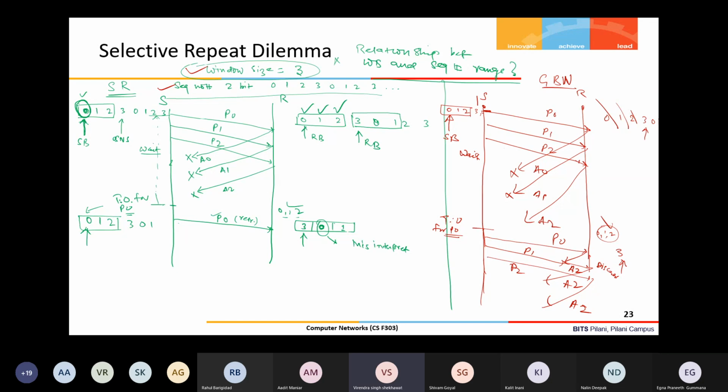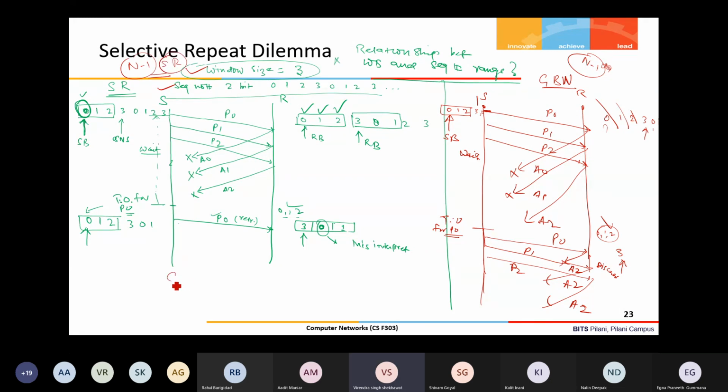So in case of Go-Back-N it will not misinterpret, and there will be no confusion between the two zeros, whether it is this 0 or that 0. The receiver will receive the packets correctly. So in Go-Back-N we can go for the window size up to the maximum sequence number. In this case with a 2-bit sequence number, my maximum number is 3: 0, 1, 2, 3, and then again 0, 1, 2, 3. So my window size can be n minus 1, that is 3 minus 1, 2. But this n minus 1 window size is not applicable for selective repeat.